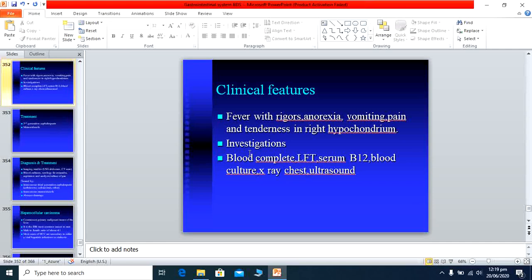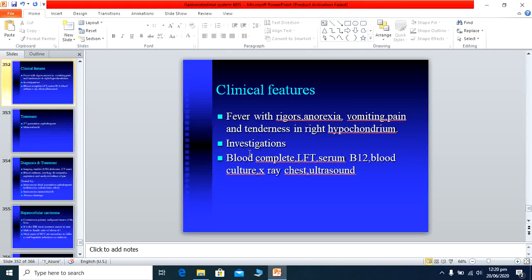Now comes the investigations. What investigations should we perform for a pyogenic liver abscess? These are almost the same. Complete blood examination, where we find leukocytosis. Other is the liver function tests, LFTs. Serum bilirubin is sometimes raised in pyogenic abscess, not in amoebic abscess. Moreover, alkaline phosphatase is also raised in almost 90% of cases, while ALT is also raised in some of the patients. Patients have a very high serum B12 level in this condition.